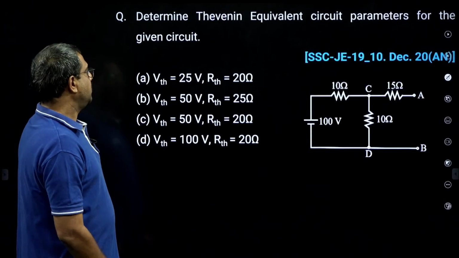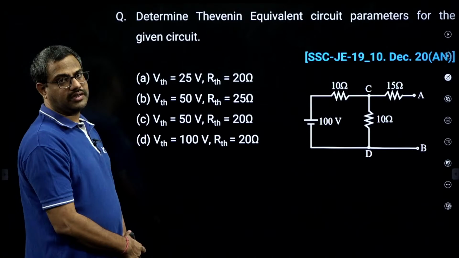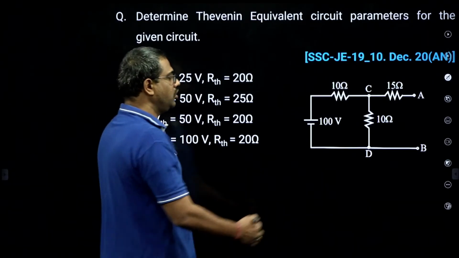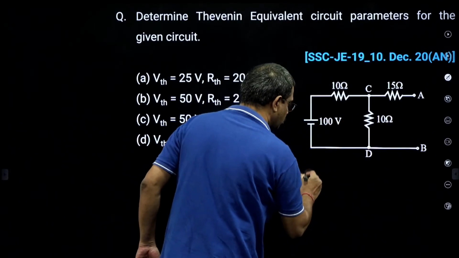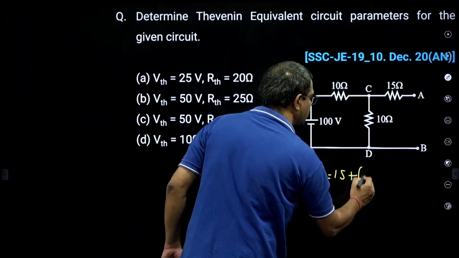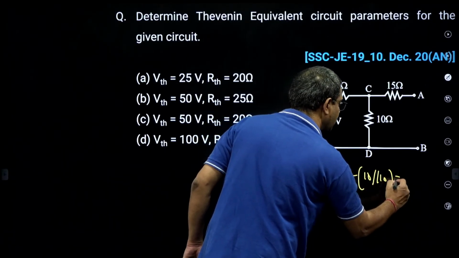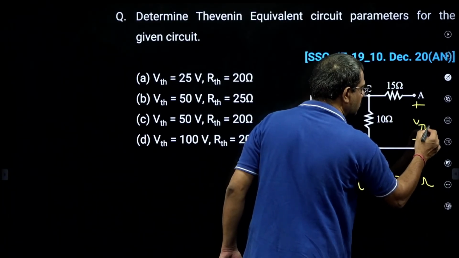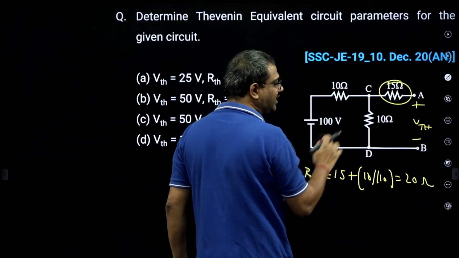Okay. Then determine the Thevenin's equivalent. Now Thevenin's will convert any network into a voltage source in series with resistance. For Thevenin's resistance, short the source. So RTH will clearly be 15 plus 10 in parallel to 10, that is 5. So 15 plus 5, 20 ohm. And when it comes to VTH, the open circuit voltage, because this open current cannot flow, both are in series, equal.